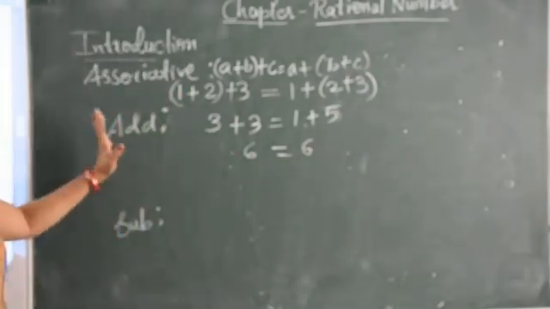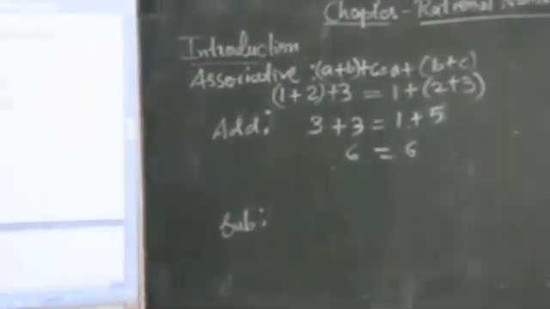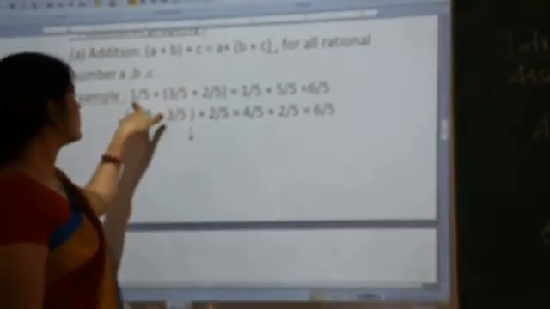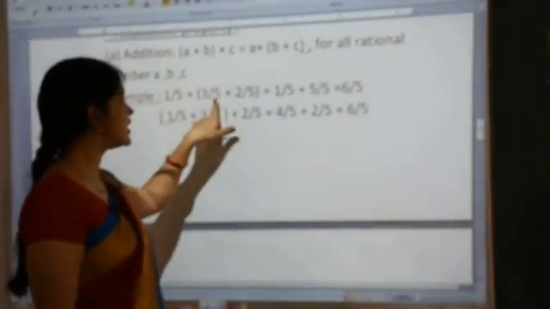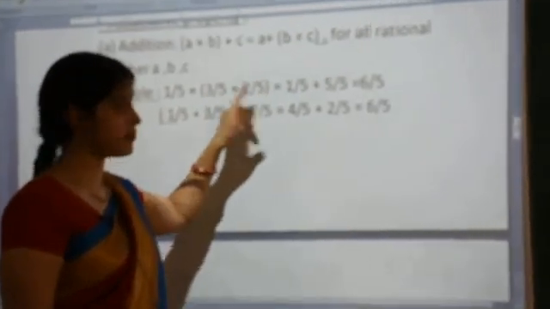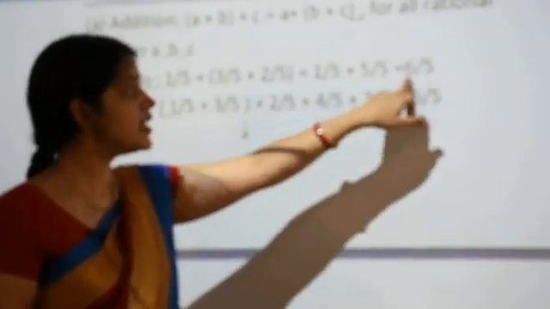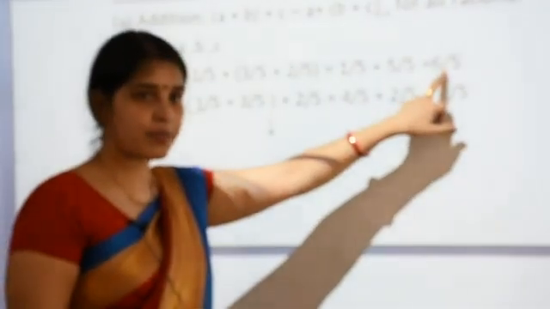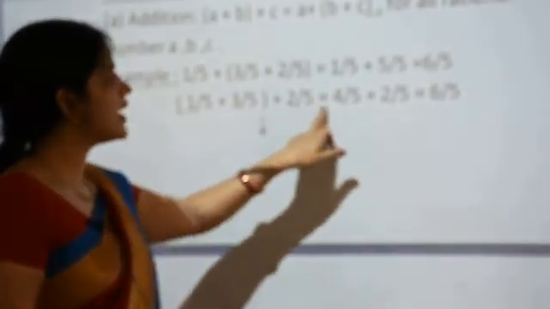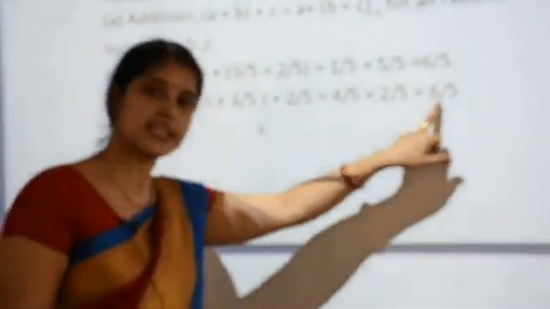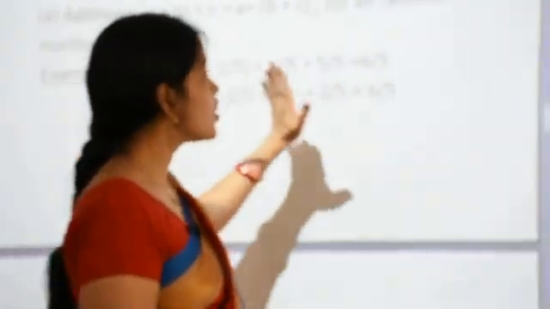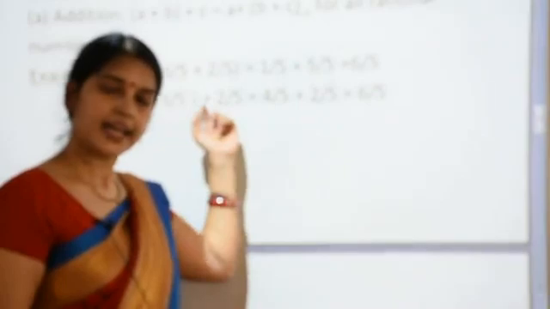So same thing we can do by taking the example of rational numbers. So here we take 1 upon 5, 3 upon 5 and 2 upon 5. First we solve left hand side, so we get 6 upon 5, and on solving right hand side again we get 6 upon 5. So associative property is applicable for addition.